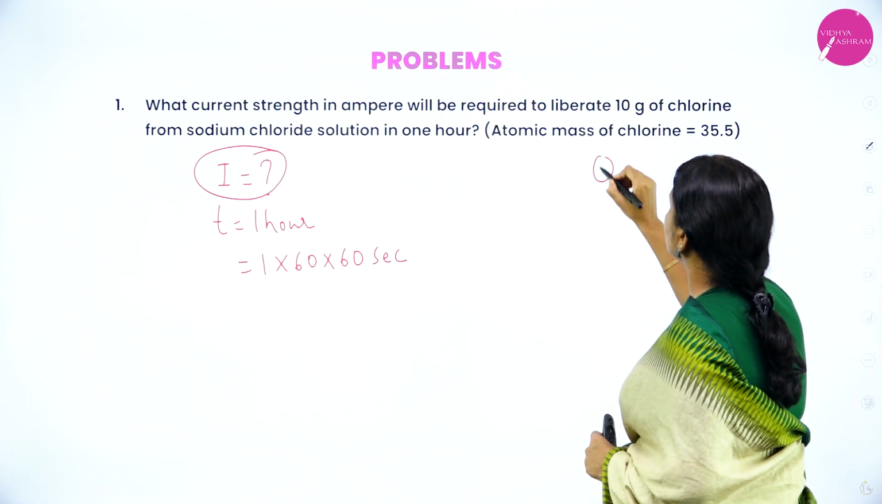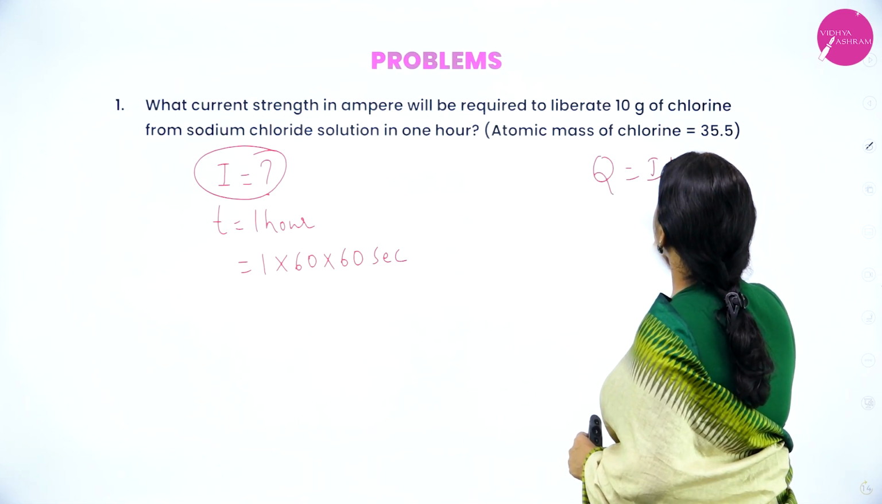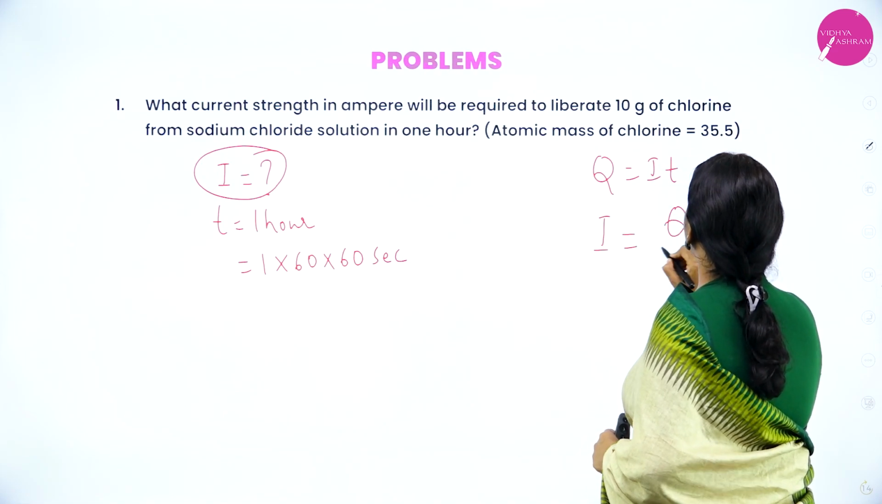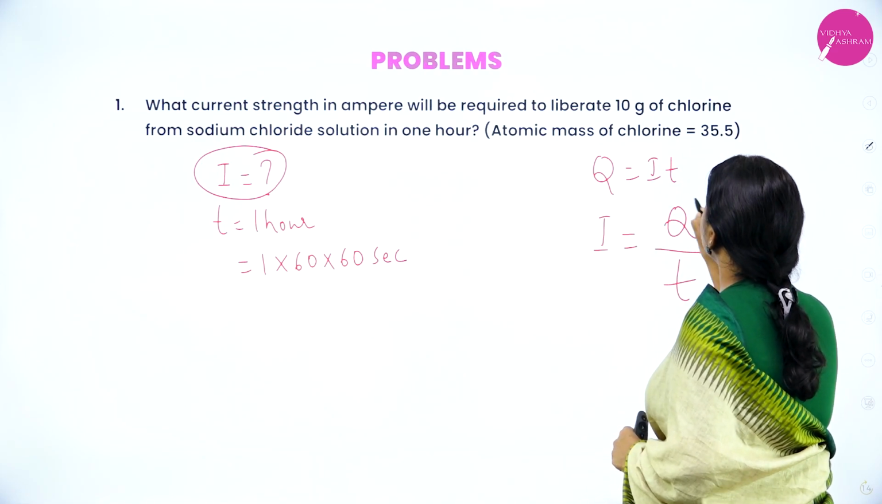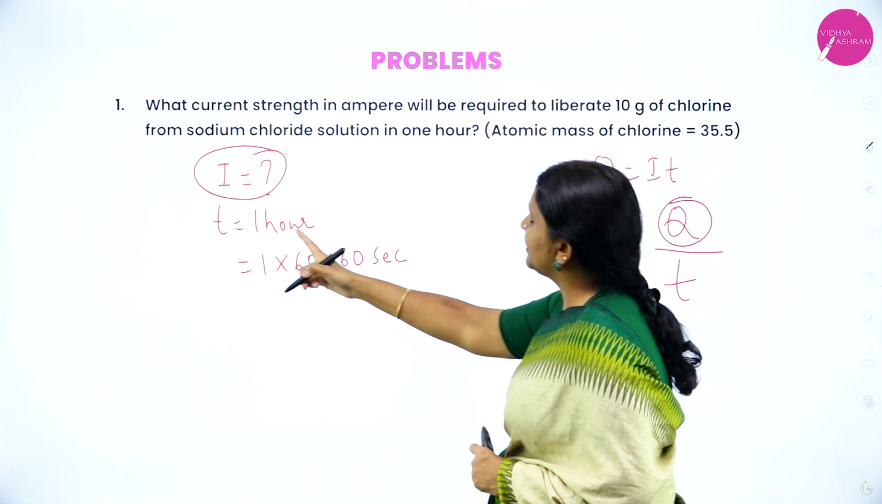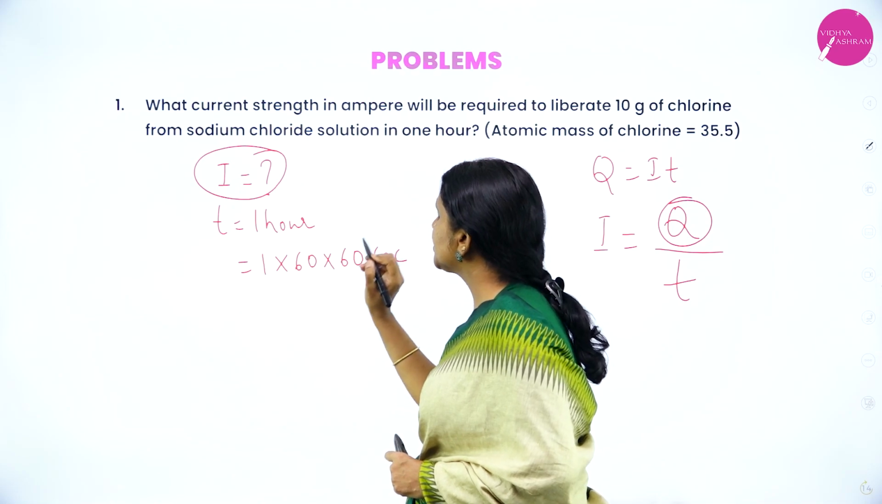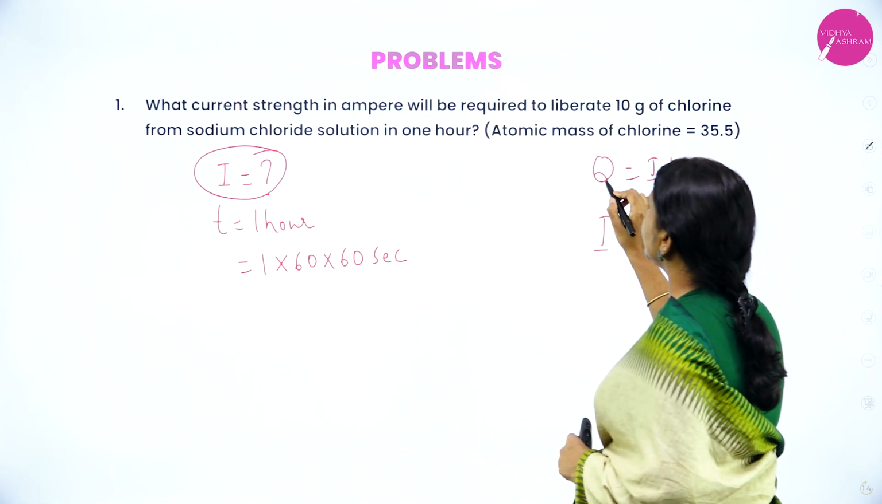Already you know that Q is equal to IT. You need I. I is equal to Q by T. You have to find out Q. But T is 1 hour. 1 hour I had to convert into seconds. So 1 into 60 into 60. I had to find out Q.